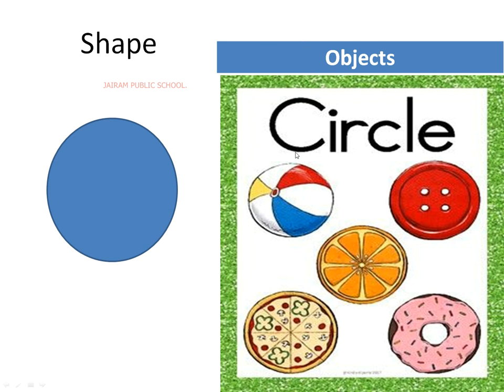Can you able to see what are these? These are circle shape objects. Right. What is this? Ball, button, orange. What is this, children? Pizza, right? It is an unhealthy food. Yes. What is this? Orange. It is a healthy food. We should eat fruits and vegetables, right? What is this? Donut. Yes, it is also unhealthy. These are the objects which in circle shape.